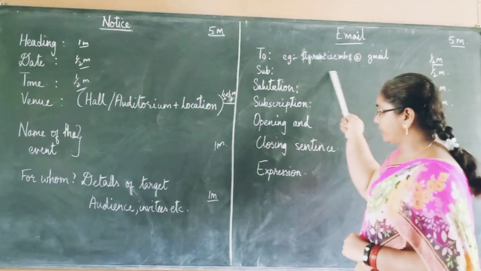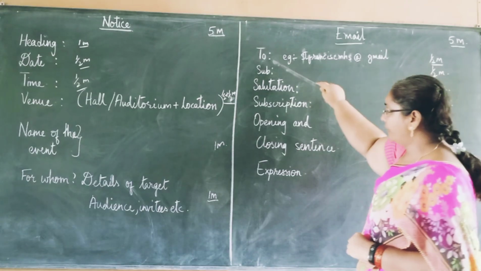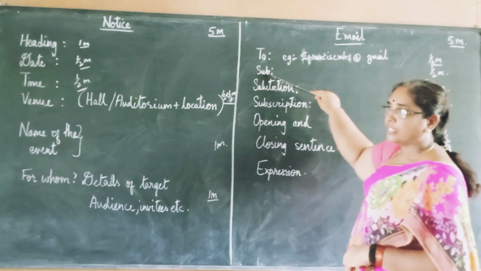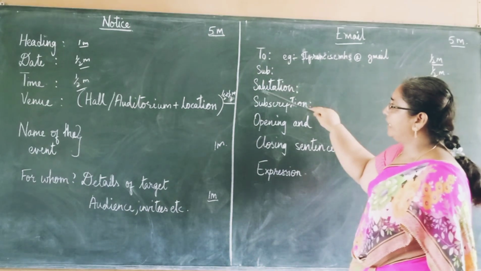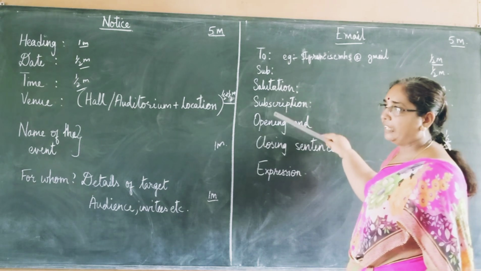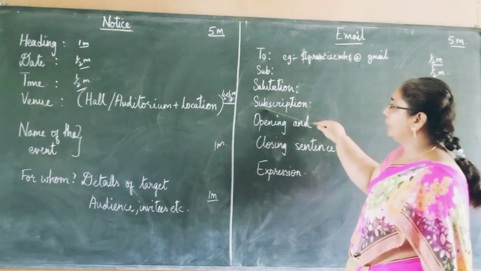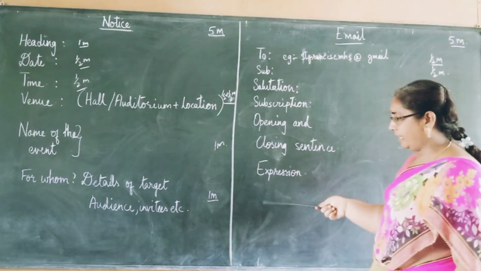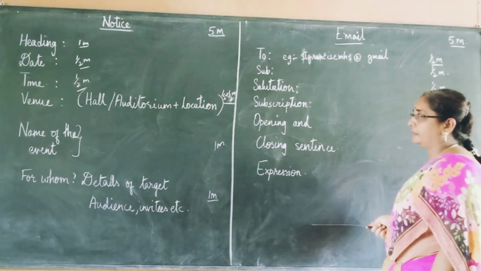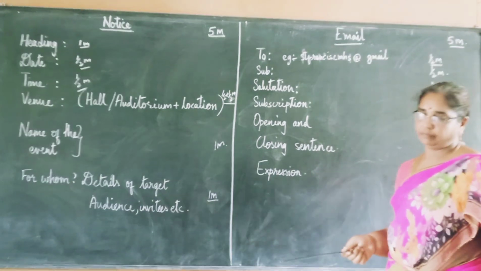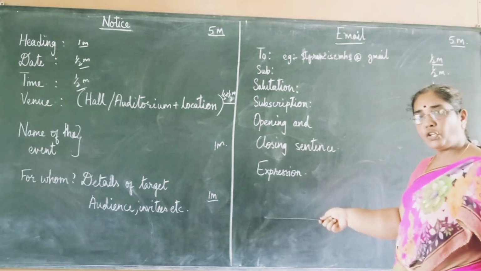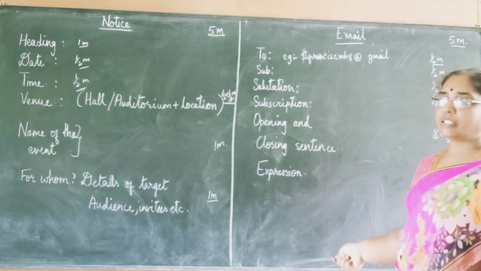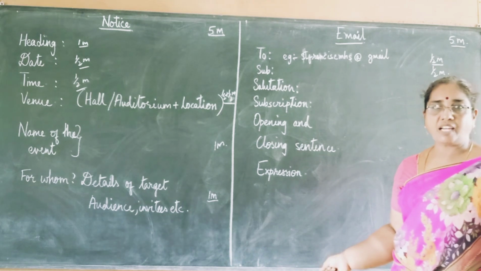To address, subject, leave one line after writing this. Leave one line after writing the Gmail address. Then after writing that, you write the subject. Write the subject and leave one line. Then your salutation, write dear sir, comma, and leave one line. Then you will write all the necessary information in that, and then leave one line, write thanking you, and then you will write a subscription. What will be subscription? Yours faithfully, and your full name. And you write cultural secretary or whatever it is. Okay, cultural secretary or literary group in charge, something like that.